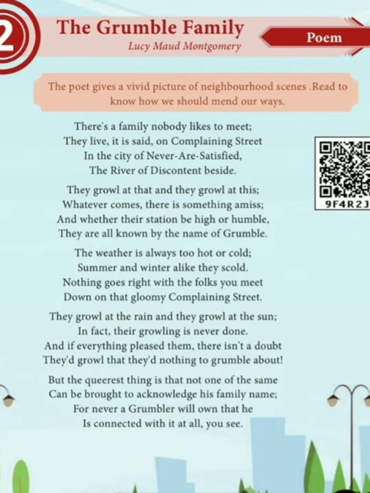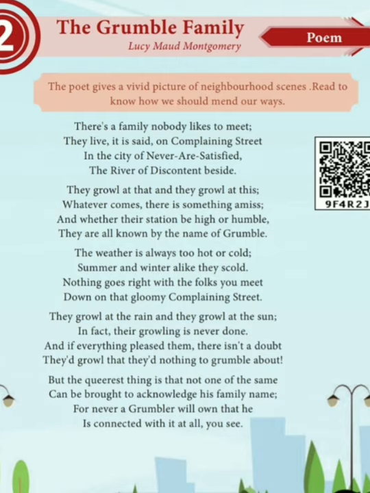So for the first line you have to give the rhyming scheme A. The second line also has the same sound, street, A. Then never satisfied, that is B, and discontent beside, that is also B. So A, B, B is the rhyming scheme, and the second stanza also has the same. This, miss is A, humble, grumble is B. Got it, children?